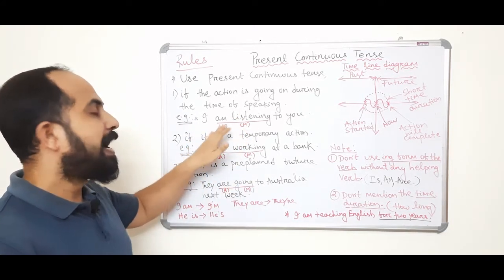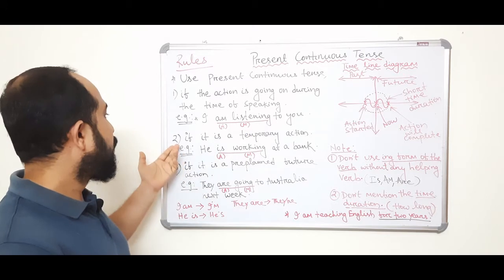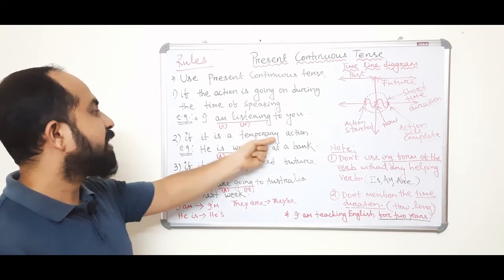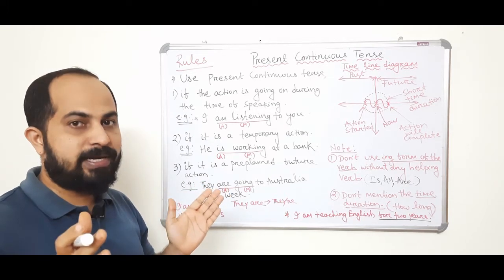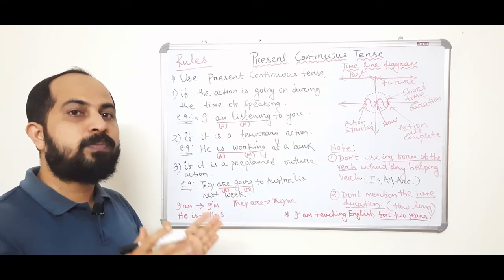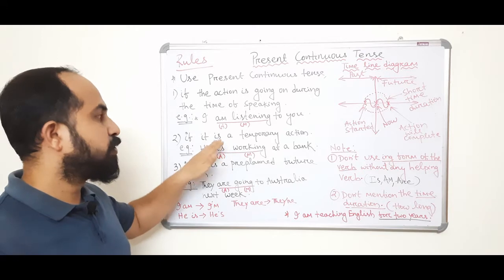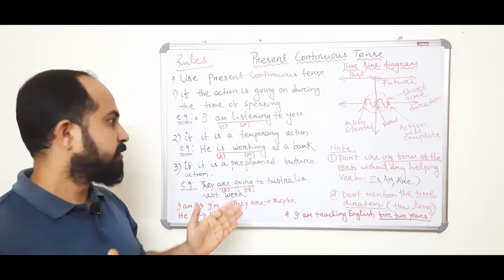But that's I'm listening. Number 2 says if it is a temporary action. Temporary means short time duration. It is not permanent. Present simple we use for permanent actions. Present continuous we use for temporary actions.